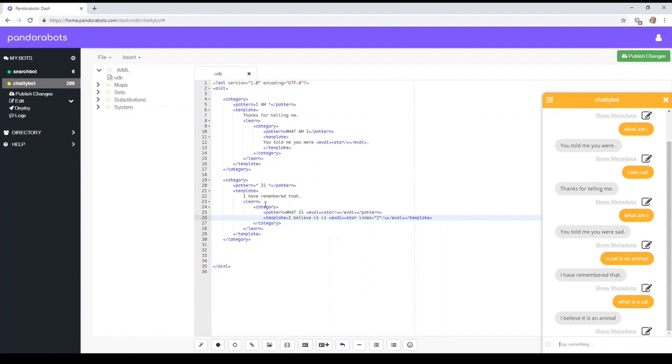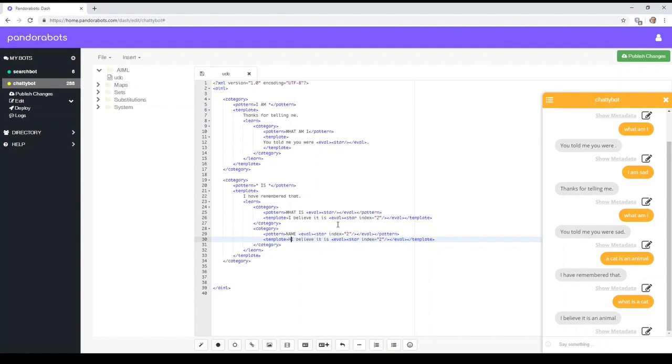Now what you can do as well, between the learn tags, you don't just have to have one category. We can get it to learn a few more things as well. So as a complement to that, we could say, what is... no, let's try something slightly different. So name the second part.